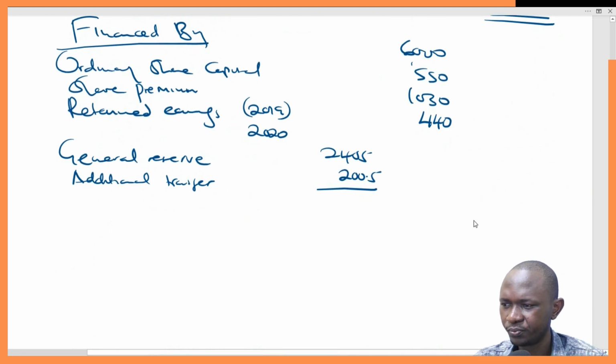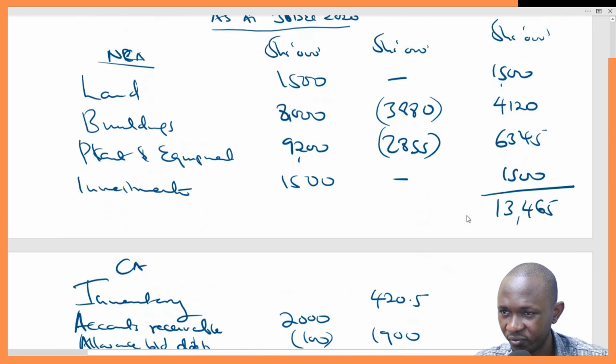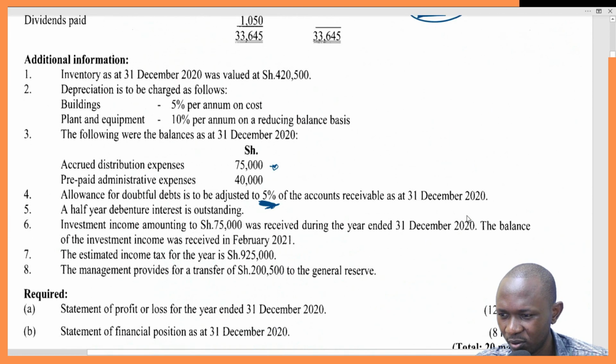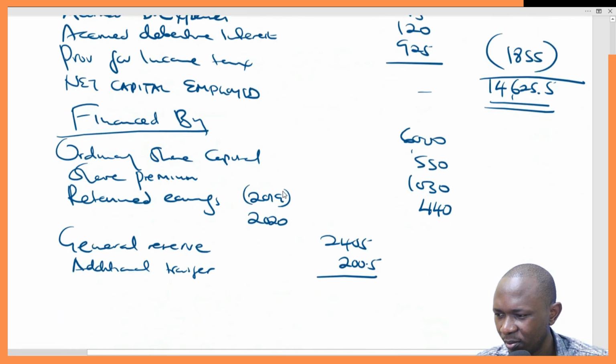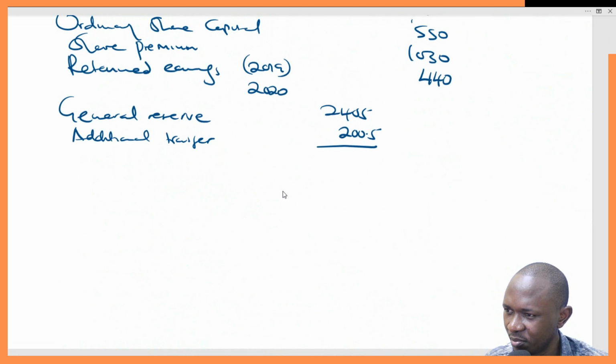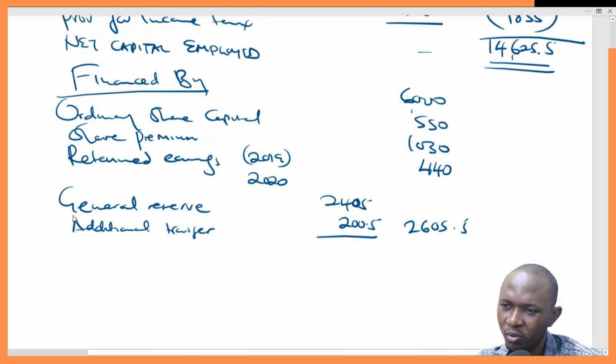Yeah. So 2400. Is it 2400 or 2455? Now this is the worst part of having a bad handwriting. General reserve is 2405. Make sure you have a good handwriting, because you can write figures here that may not go well when you are working the totals. So 2405 plus 200.5, that gives you 265.5. Good. Then we move on.